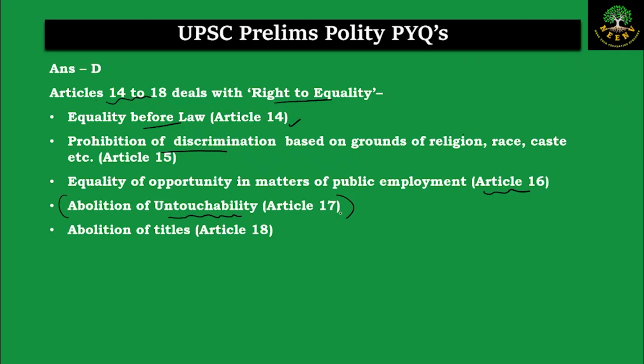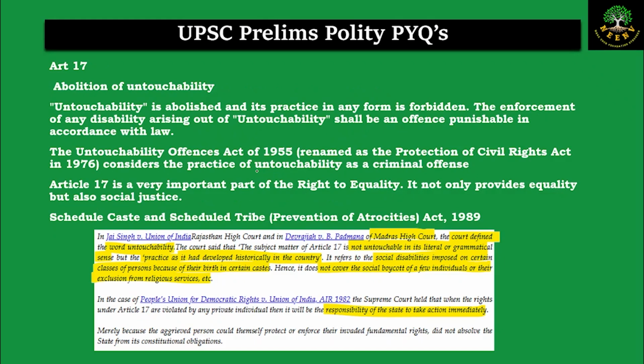Now if you look at untouchability, that is Article 17, let us see more closely what the provisions of the Constitution and the various Supreme Court judgments say. Article 17 very clearly says that it is about the abolition of untouchability.